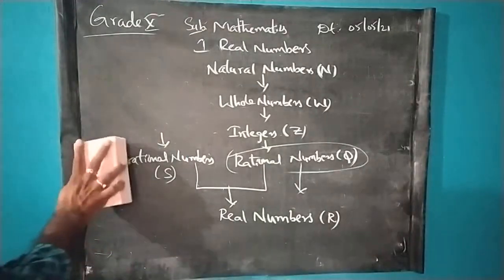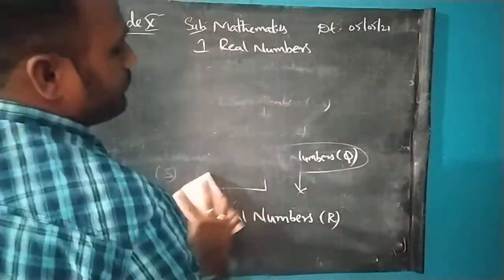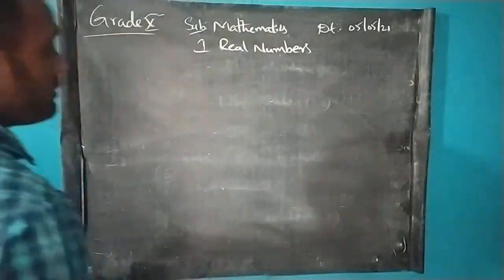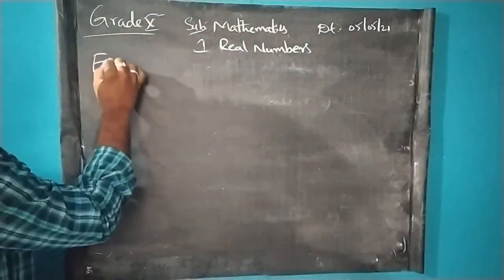Now, let us see the first concept in this real numbers. The very important first topic is Euclid's division lemma.